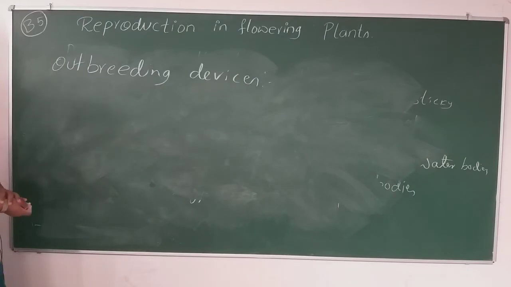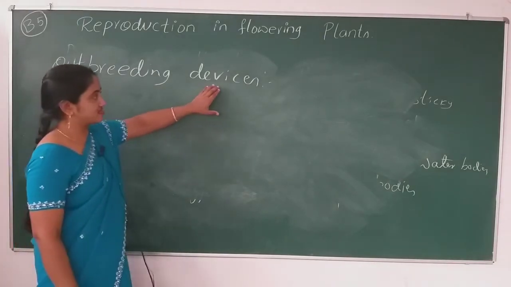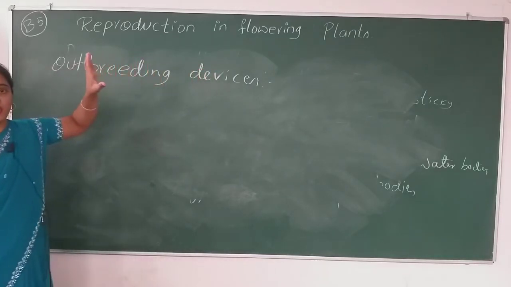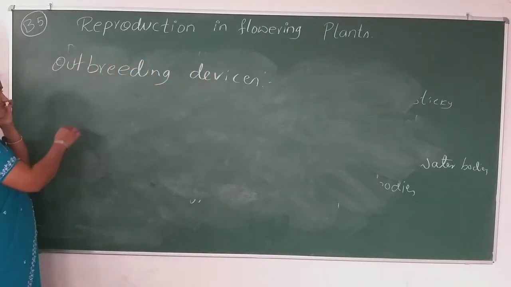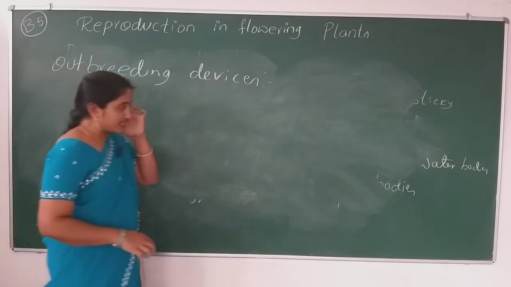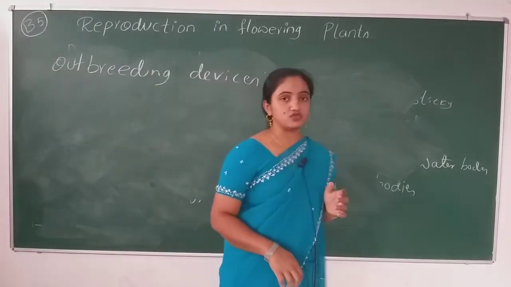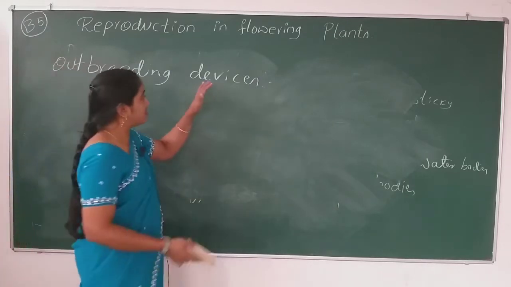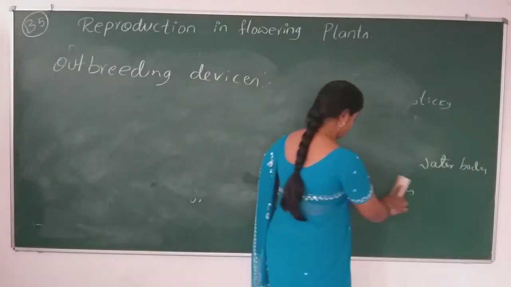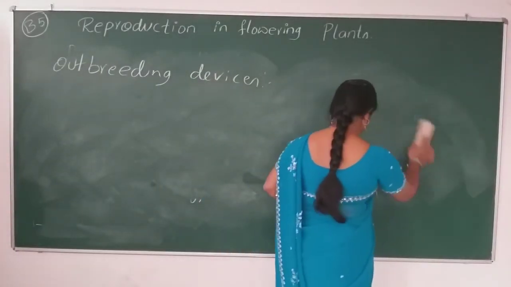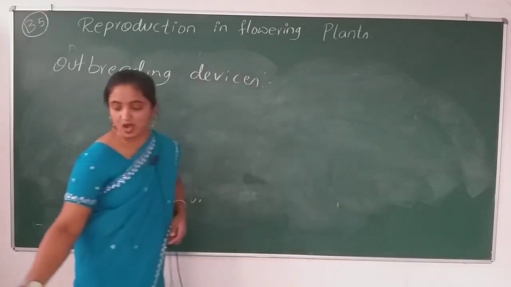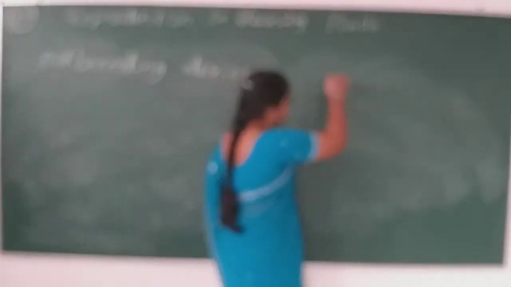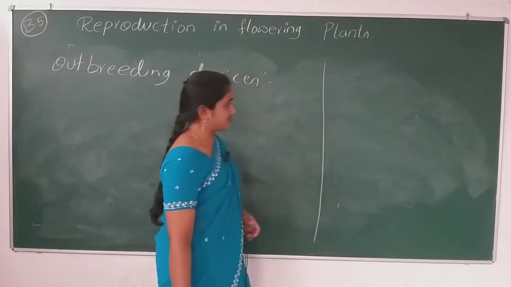The outbreeding devices are the devices which control self-pollination. Let me introduce you to some new words, in the sense of why we want to study, why it is necessary to study about the outbreeding devices. So here is the answer.